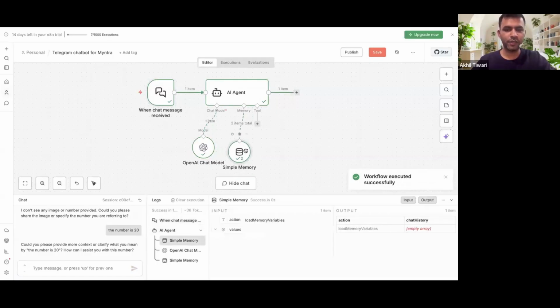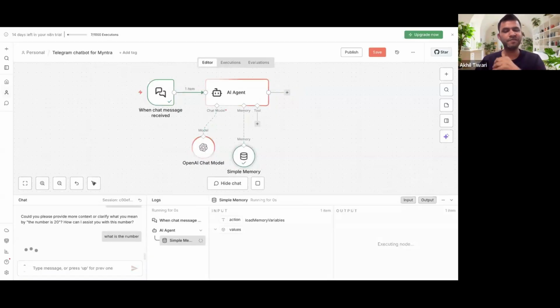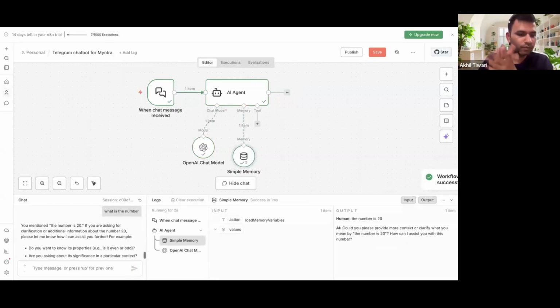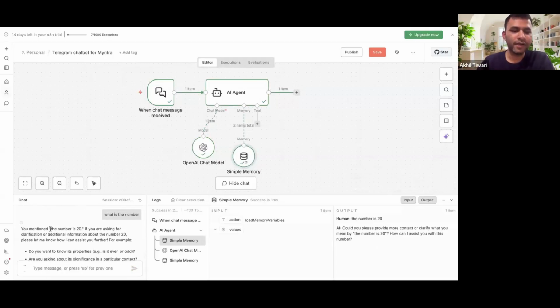Okay, and I'll just put it here, right? And then you can ask it, okay, what is the number? Let's see what it does. Okay, you mentioned the number is 20. You're asking for clarification on the information. So basically, yeah, it's taking the conversation further, but it definitely understood this is something that we're talking about, right?